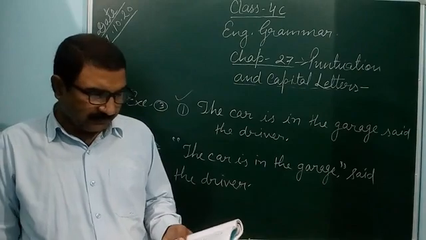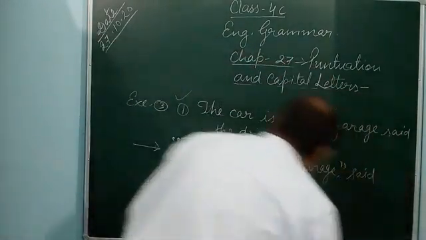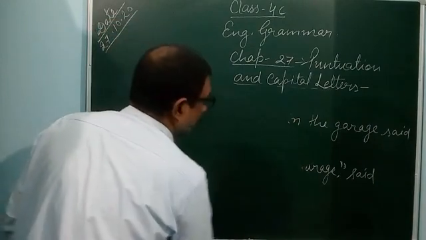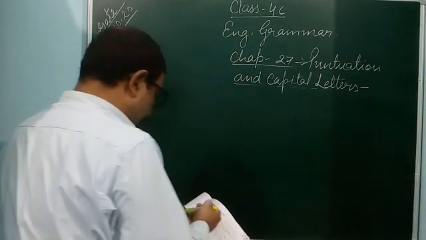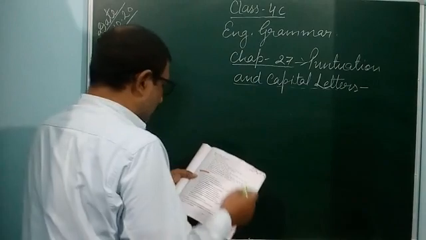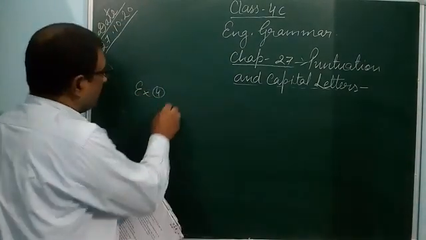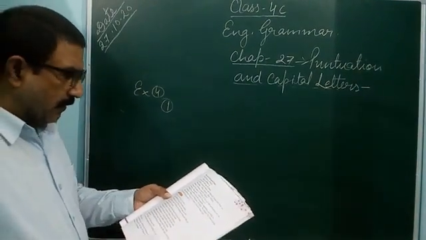Punctuate the following sentences. First, as the first sentence you see, exercise 4. First, I missed the school bus, said Rima.